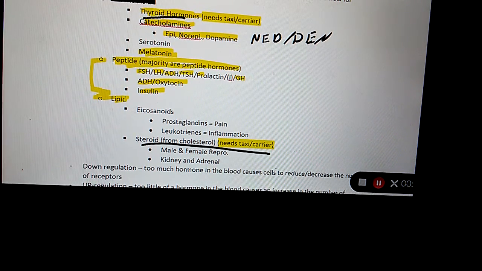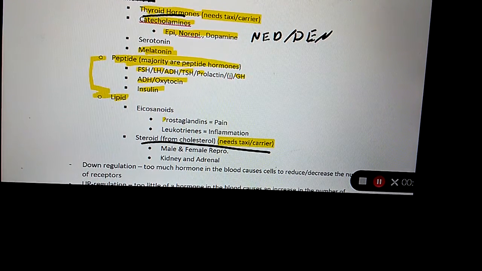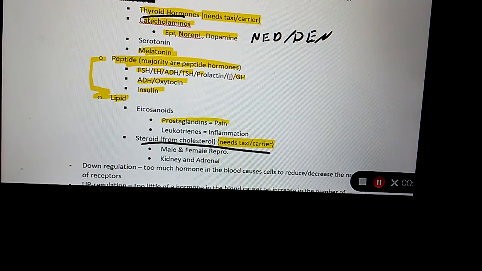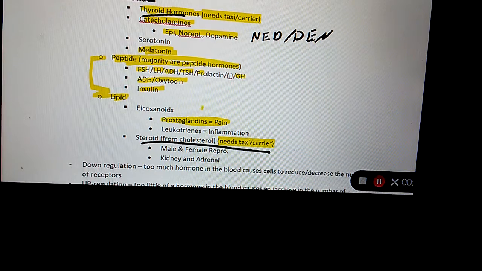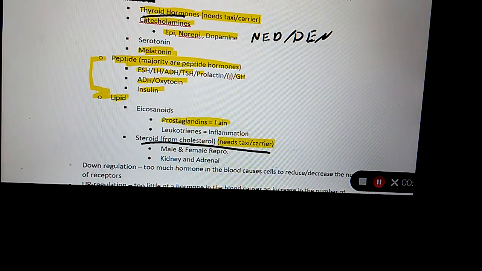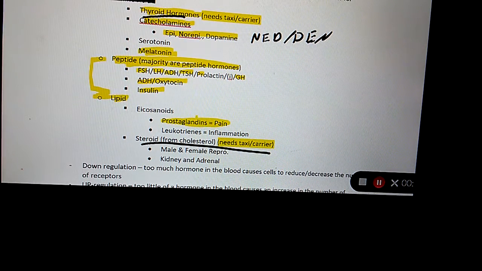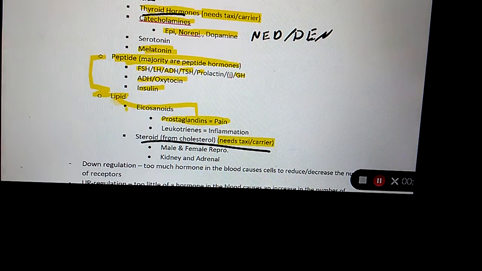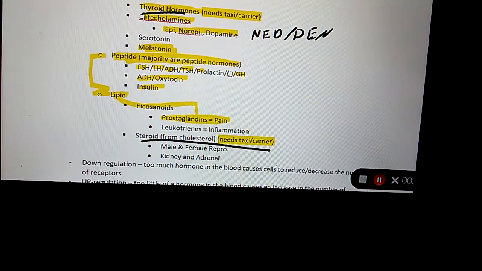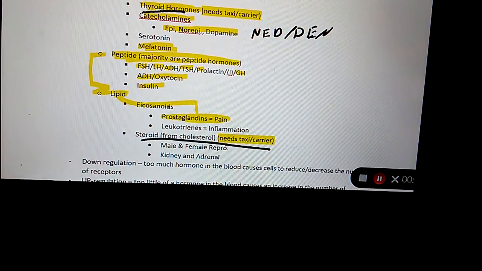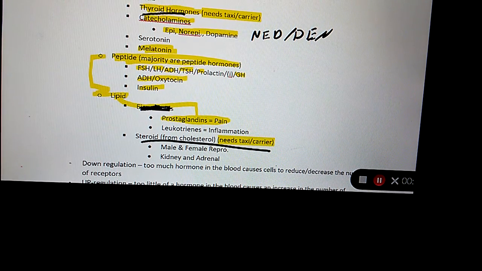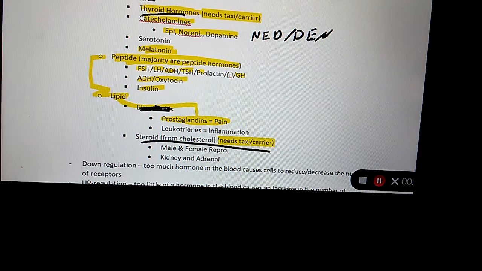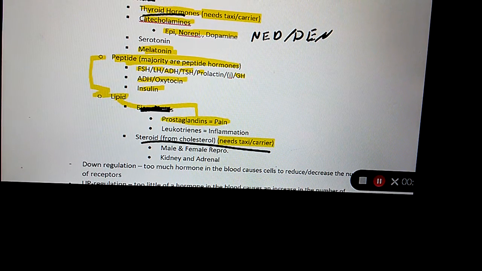Lipids, okay? Prostaglandins are responsible for pain. What are prostaglandins responsible for? Pain. Remember PMP. Are prostaglandins a type of lipid hormone? Yes. Now, guys, remember, if I didn't say it, you don't need to know it. So if I say it in this review, you need to know it. If I don't say it, you don't need to know it. That is your trick. Okay?